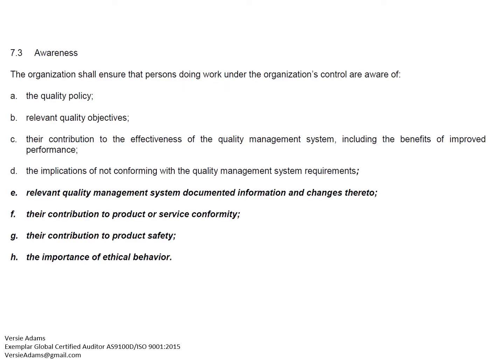Okay, so the first thing we want to talk about is the actual requirements as they're stated within the standard.